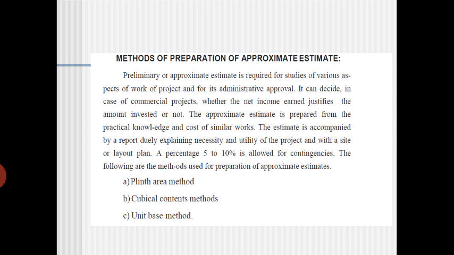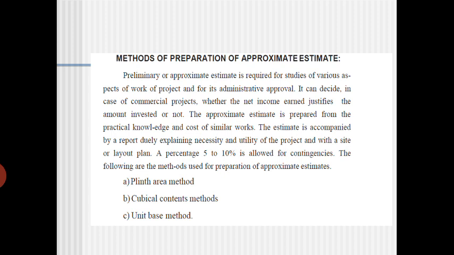The first method is the Plinth area method. The second one is the cubical content method. The third one is the unit base method. Normally, based on the applications, we will use different methods for calculating the approximate estimate, because this is required for the administrative approval.